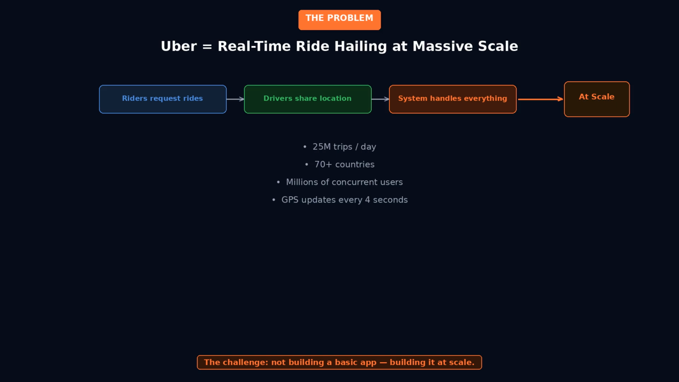The core problem. Uber is a real-time ride-hailing platform. At its heart, it needs to do three things: let riders request rides, help drivers find those rides, and handle everything in between: pricing, routing, payment, and notifications. The challenge isn't building a basic app. The challenge is doing all of this at massive scale, millions of concurrent users across hundreds of cities with location data updating every few seconds.